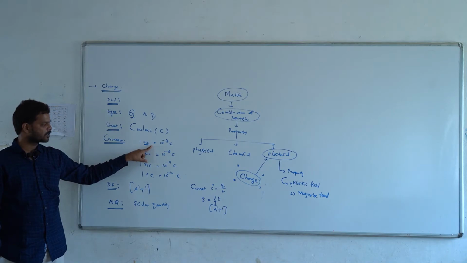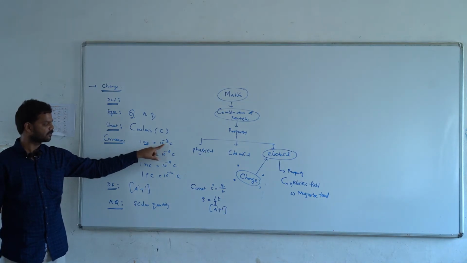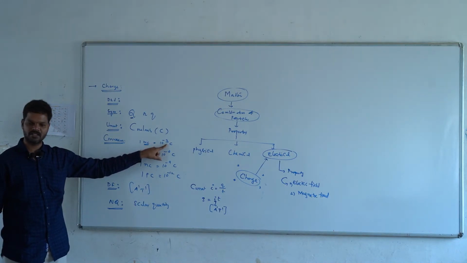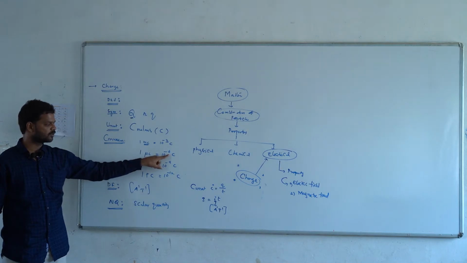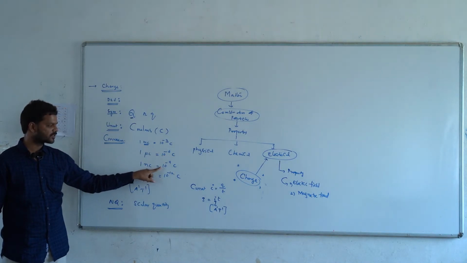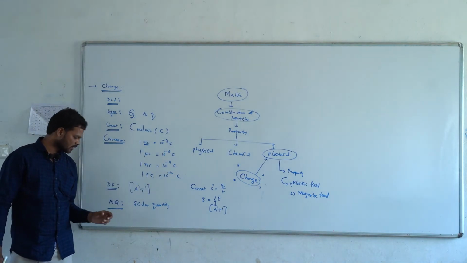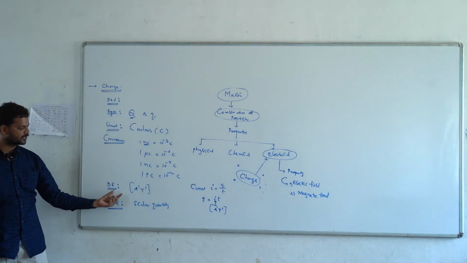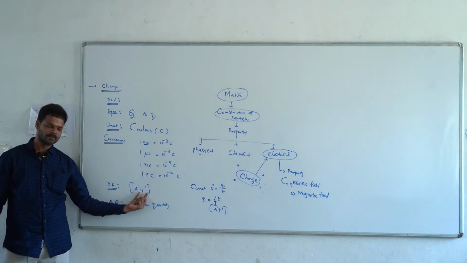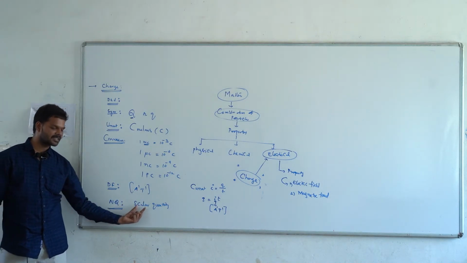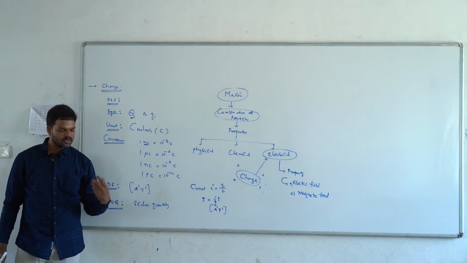1 milli is equal to 10 to the power of minus 3. 1 micro means 10 to the power of minus 6, nano means 10 to the power of minus 9, and pico is 10 to the power of minus 12. And what is the dimensional formula for this? A power 1 T power 1. And what is the nature of quantity? It is a scalar quantity.